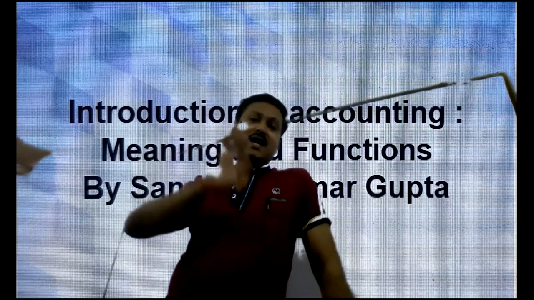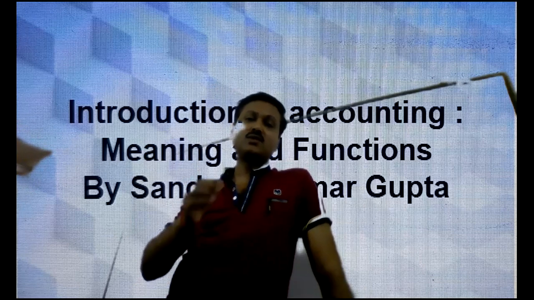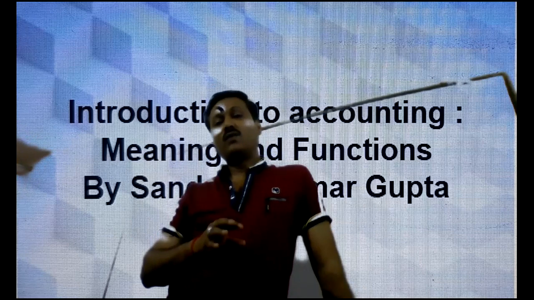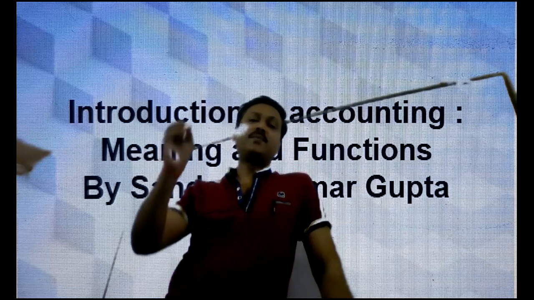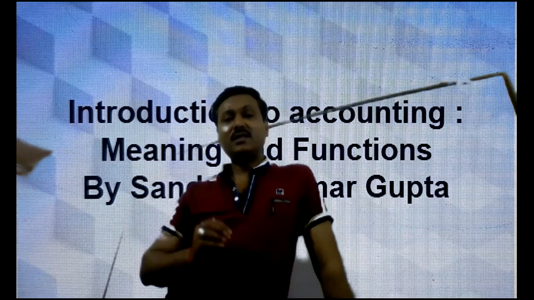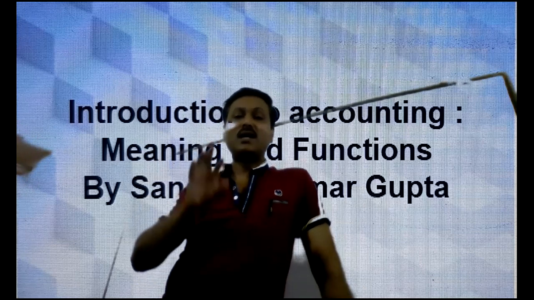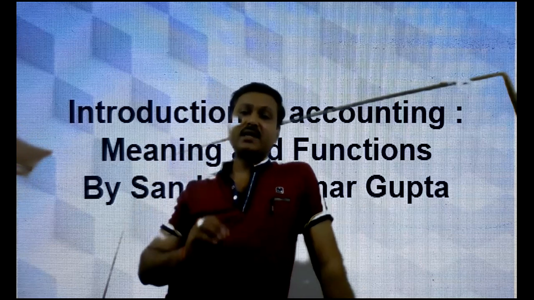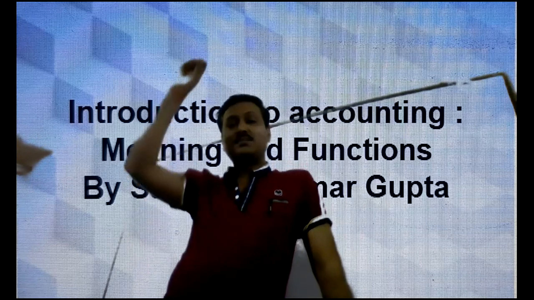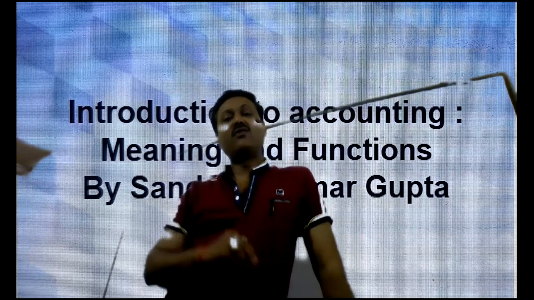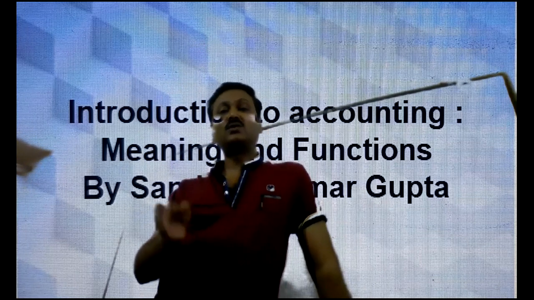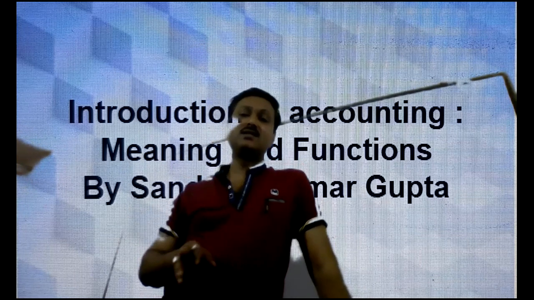Suppose, as in the example I had given you, that Mr. A is your father and you have purchased goods of rupees 1000 from him and you have paid rupees 600 only. How much balance would be there? 400. So this balance would come from the preparation of the ledger. These balances are to be put in a particular list of a particular format as per debit and credit. There are two types of balance. One is debit balance, second one is credit.